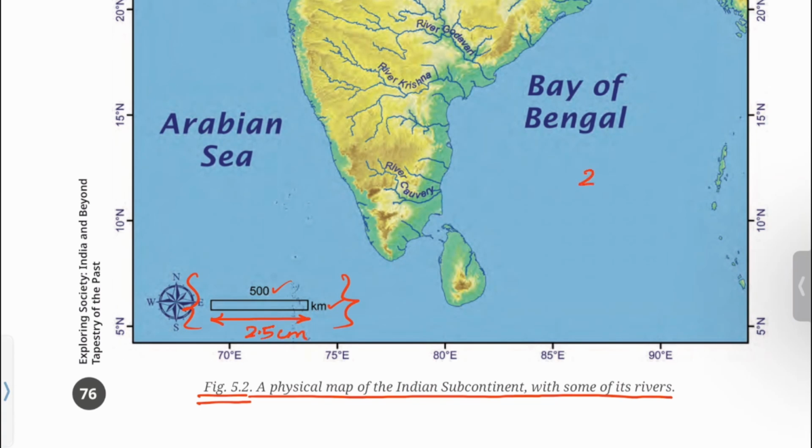That means 2.5 centimeter on map is equal to 500 kilometer on the ground, or 1 centimeter on map is equal to 500 upon 2.5 kilometer on the ground, or 1 centimeter on the map is equal to 200 kilometer on the ground. Let's move to chapter 1.